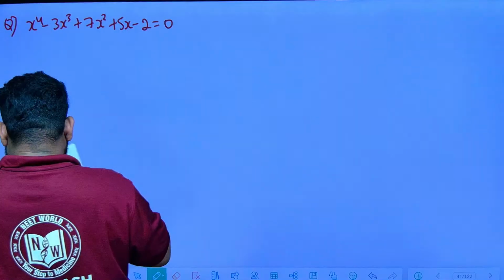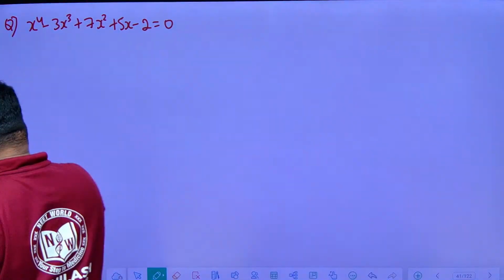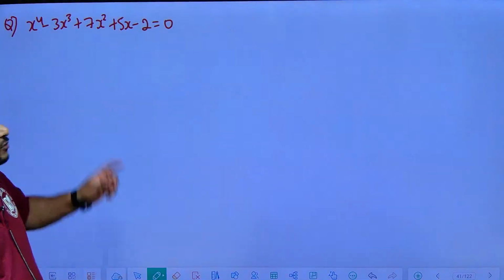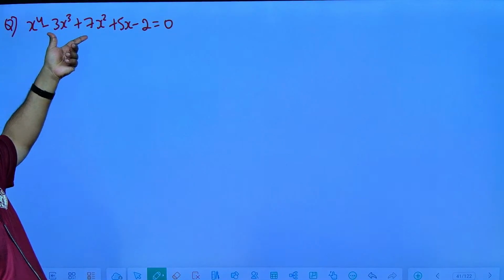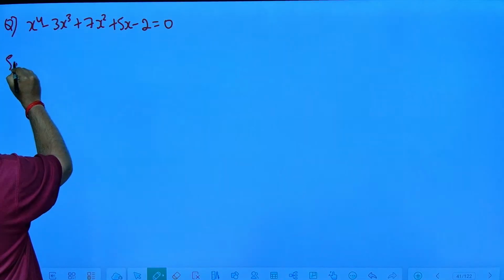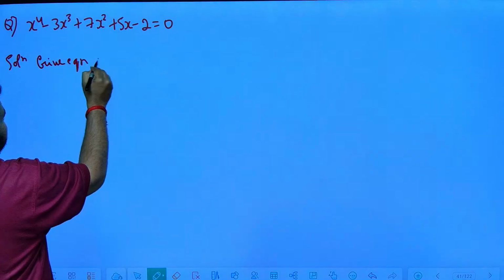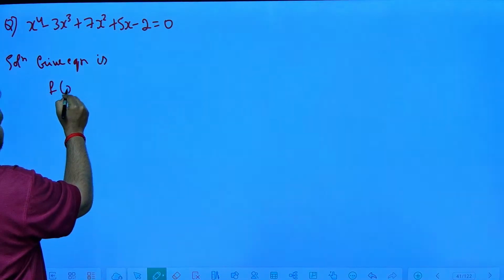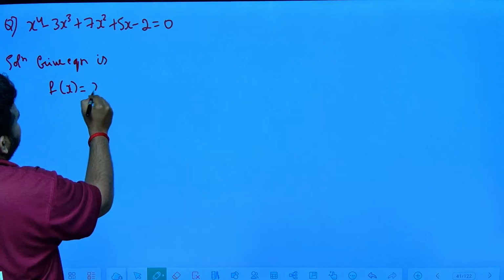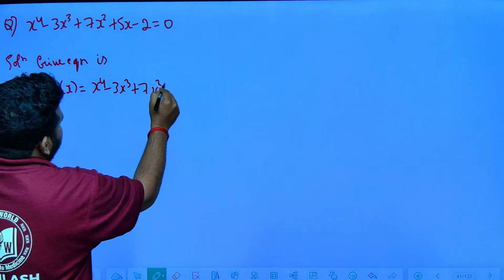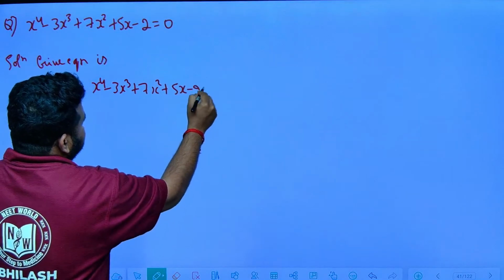We can write it as f of x. So f of x is x power 4 minus 3x cube plus 7x square plus 5x minus 2 is equal to 0.